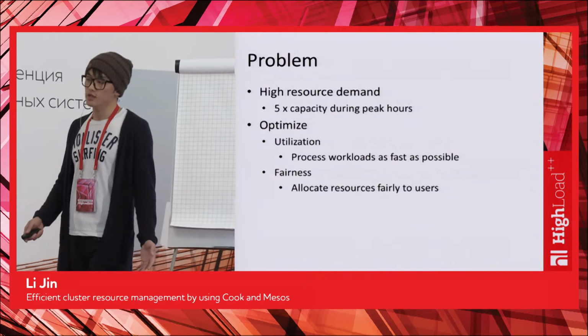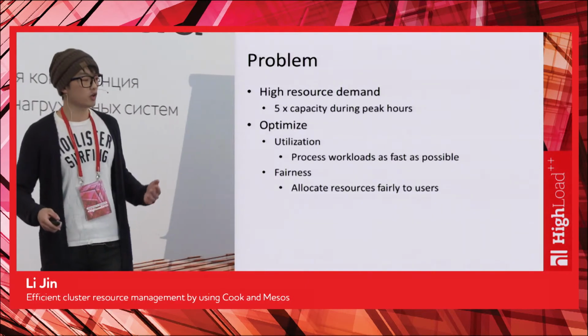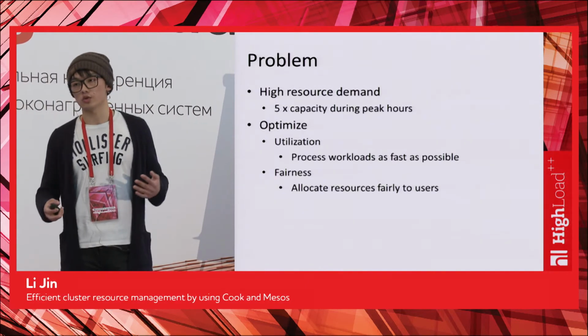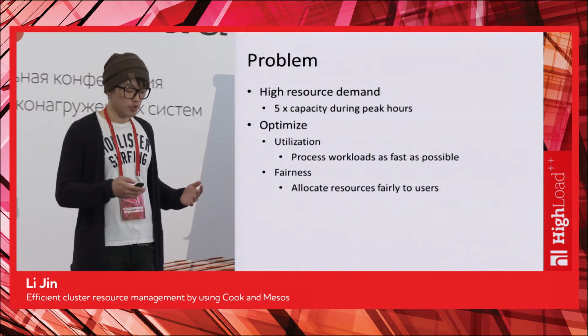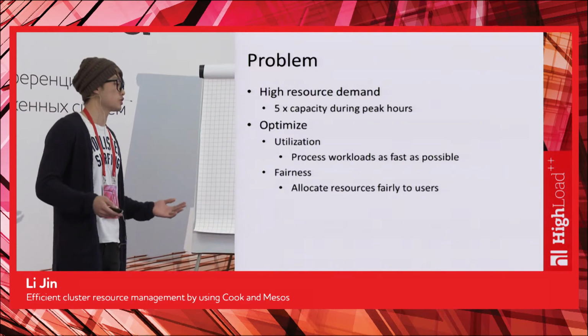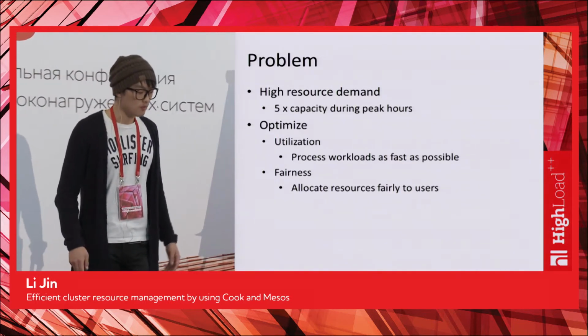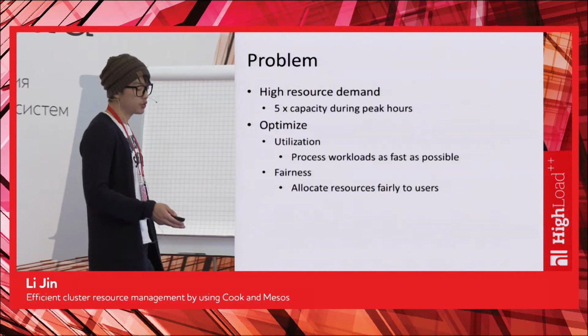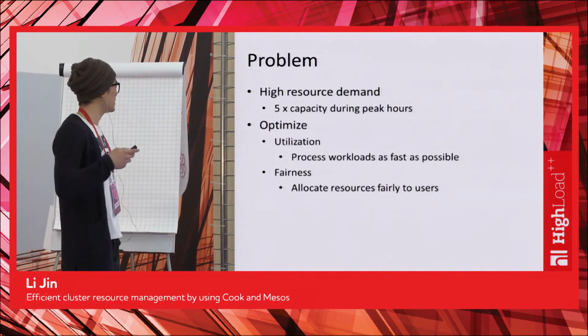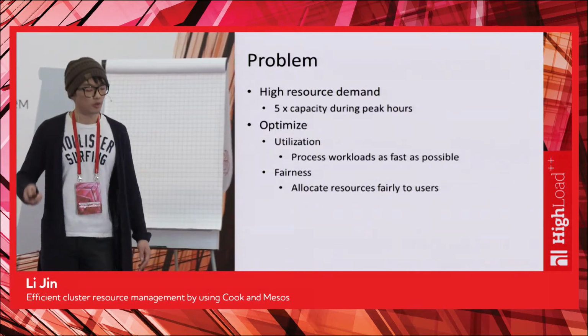The second thing is fairness. Again, because Cook is a shared platform, we want to make sure Cook allocates resources fairly to all of its users, due to some definition of fair. I think utilization here is pretty straightforward, but fairness is a little bit tricky to think about. And why is that?